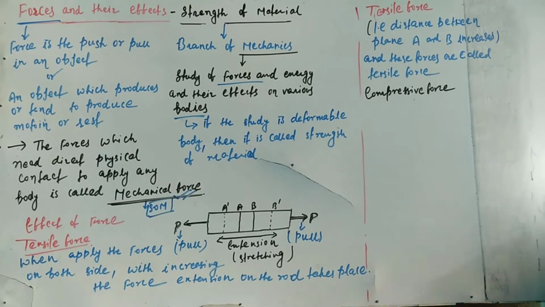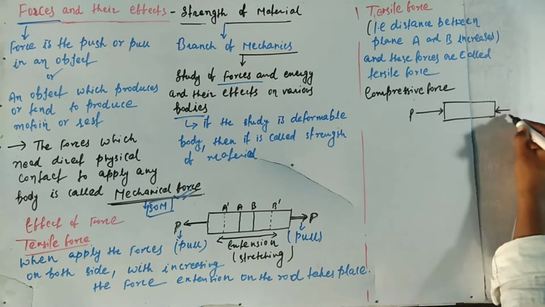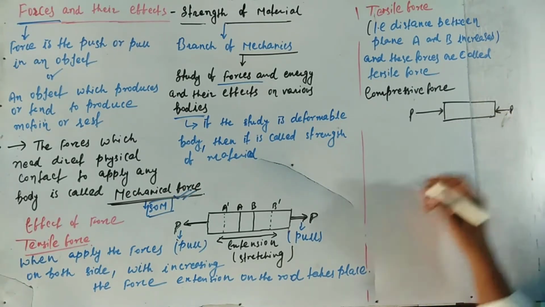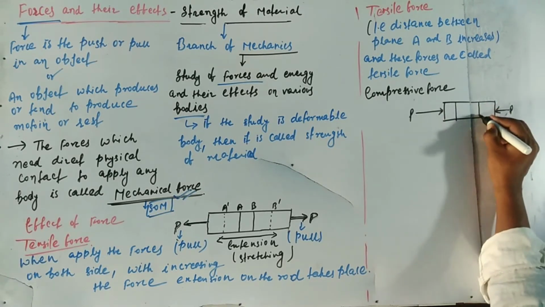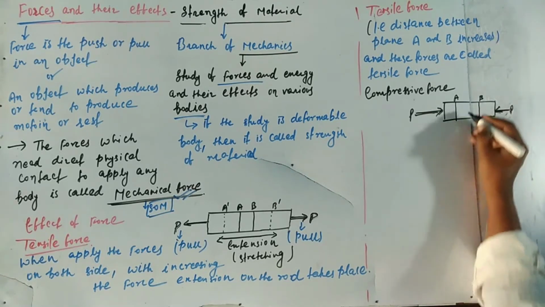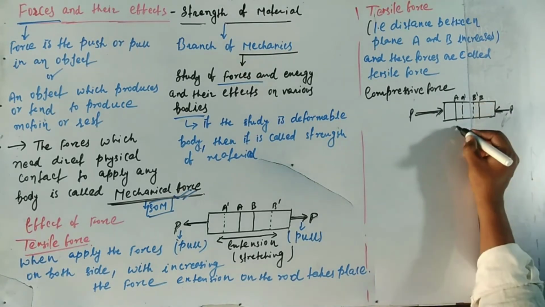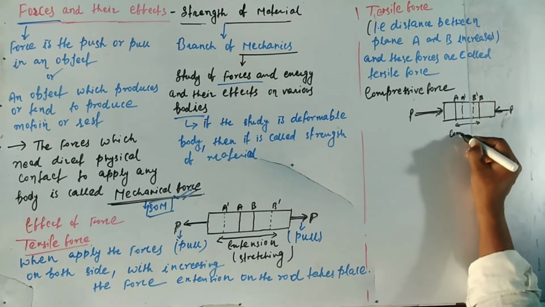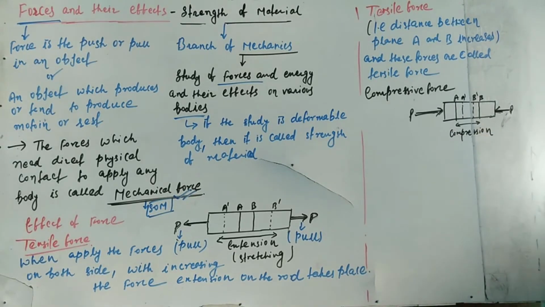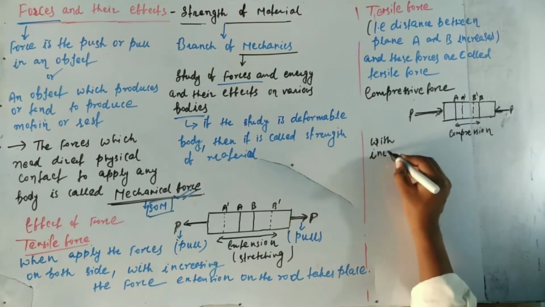For compressive force, we take a bar and apply the force P on both sides, that is, we apply the load, which is a mechanical force. Here we take two planes A and B. When we apply the force on both sides, the distance between planes A and B decreases, and they become A dash and B dash.